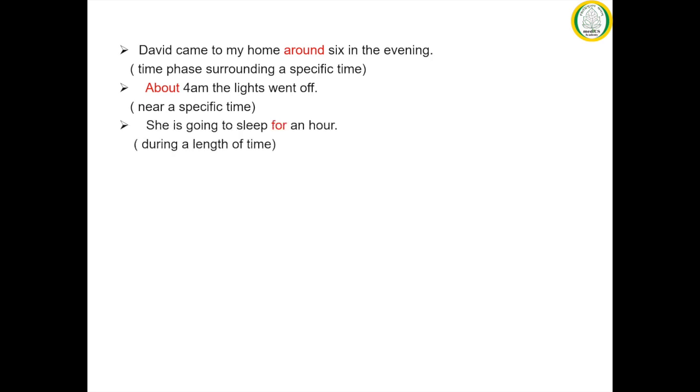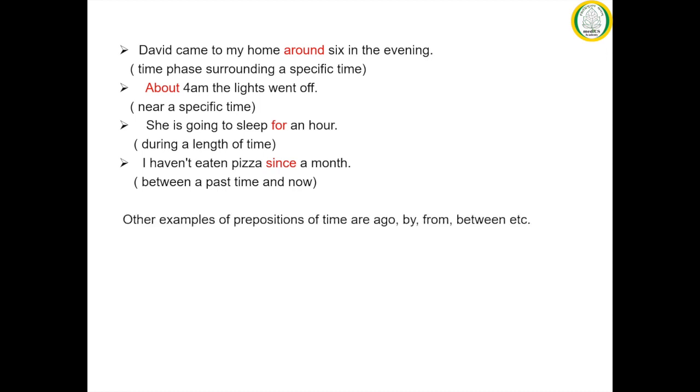Next example, she is going to sleep for an hour. Here, the preposition for indicates during a length of time. And in the sentence, the length of time is an hour. Next example, I haven't eaten pizza since a month. Here, since indicates the period between a past time and now. Here the past time indicates before a month. The other simple examples of preposition of time are ago, by, from, between.